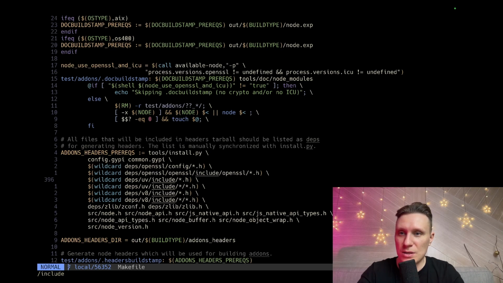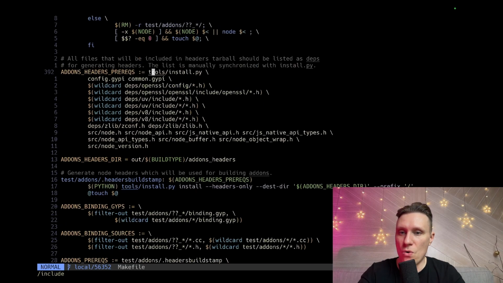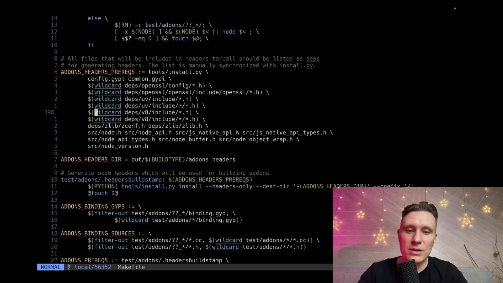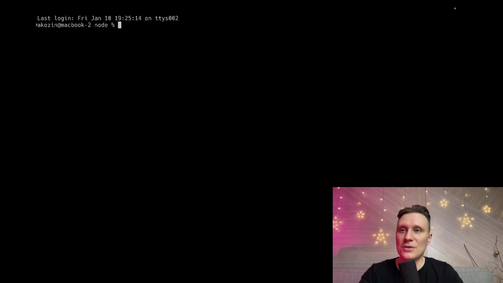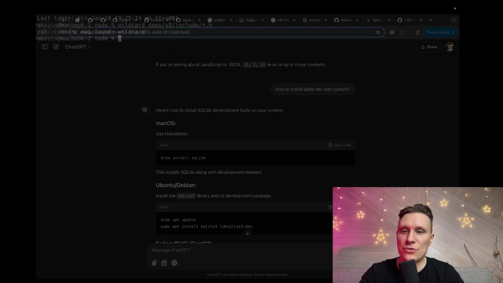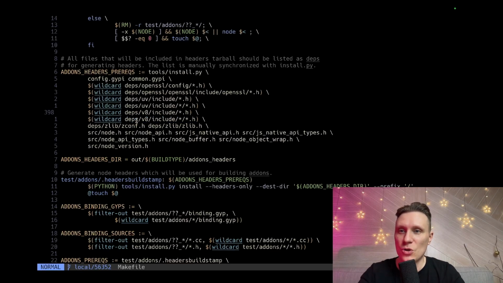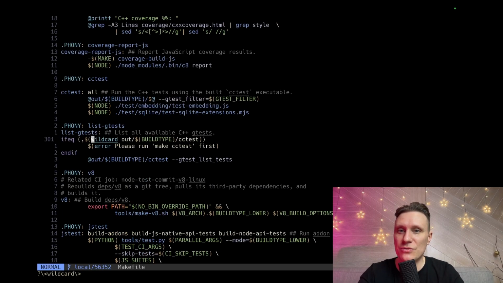Deps. Add-on headers: all files that will be included in the headers tarball should be listed as deps for generating headers. The list is manually synchronized with install.py. So I think it's that. What is wildcard? If I just run this command, what will happen? Wildcard is not fine. What is wildcard? So many questions. Let's find out what wildcard is.